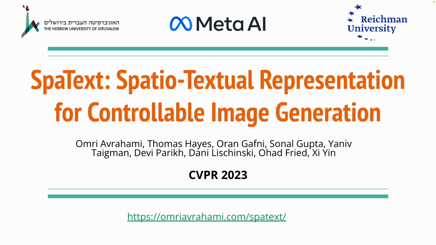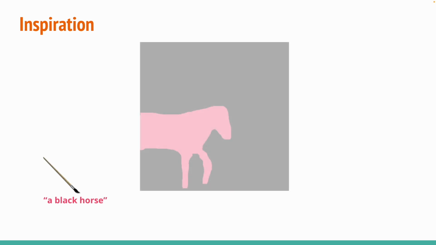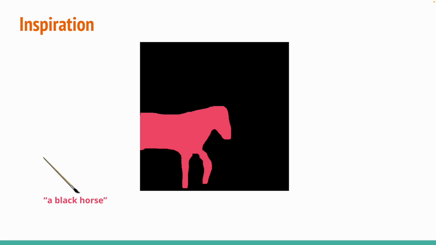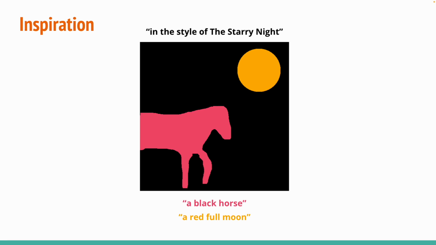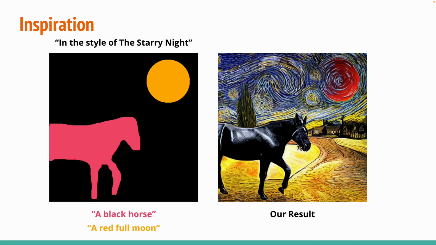In this work, we present SpaText, a representation for controllable image generation. Imagine you could generate an image by dipping your digital paintbrush, so to speak, in a black horse paint. Then, sketching the specific position and posture of the horse. Afterwards, dipping it again in a red full moon paint, and sketching in the desired area. Finally, you want the entire image to be in the style of the Starry Night. We aim to generate an image that complies with all of the inputs.